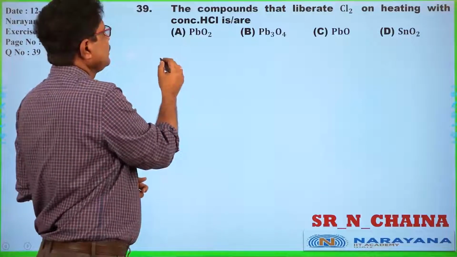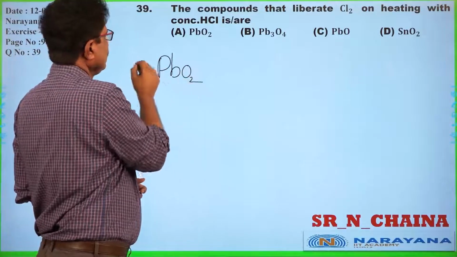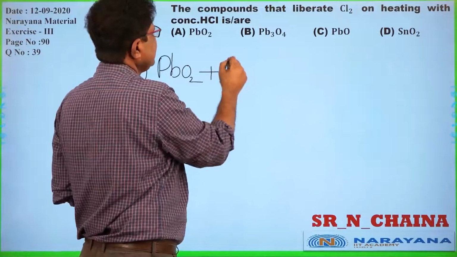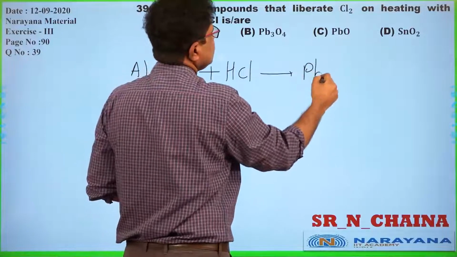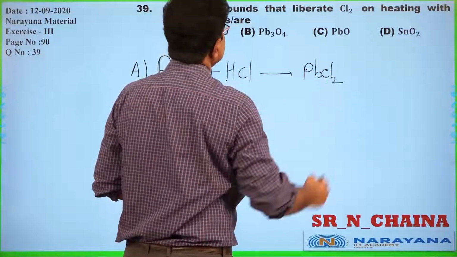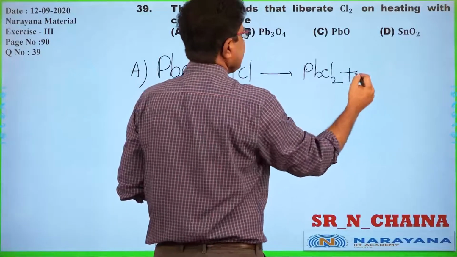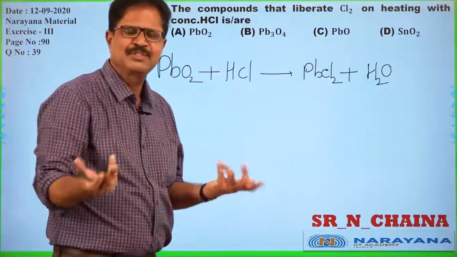So first of all, PbO2. We go with A. On reaction with HCl, PbCl2 and water. There is no liberation of chlorine.